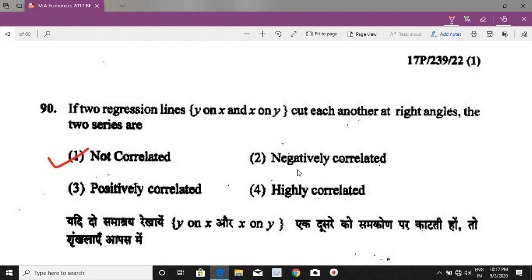And if there is a single upward sloping regression line, then it means that value of correlation will be +1. And similarly, if there is a downward sloping single regression line, then the value of coefficient of correlation will be -1. But important thing is that if both the regression lines are cutting each other at right angle, the two series are not correlated. The value of correlation will be 0.